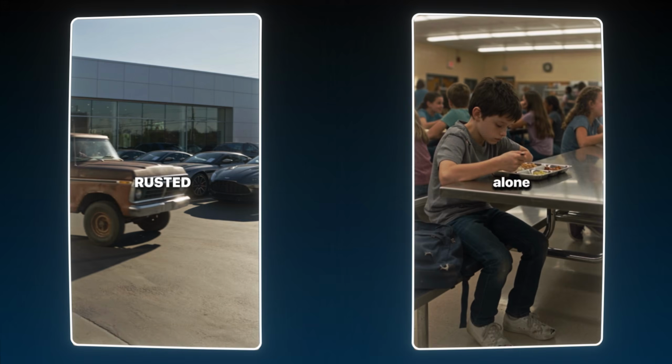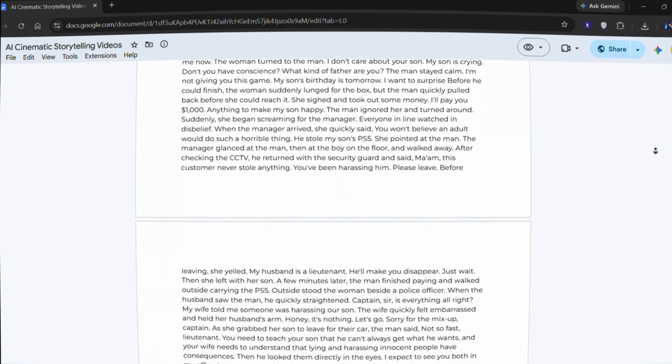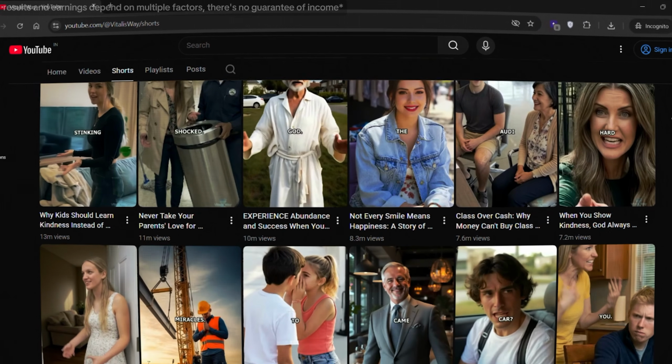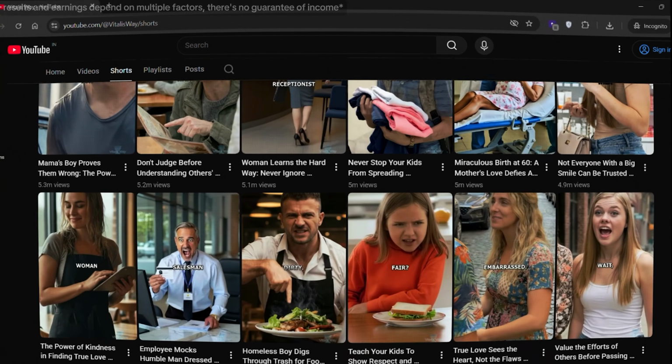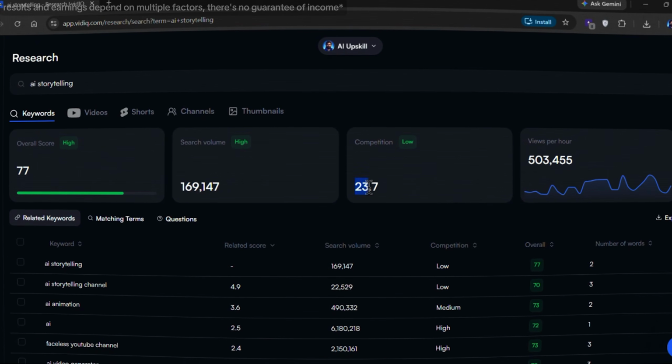And that's how simple it is to create short AI storytelling videos from scratch. You now have the exact blueprint and the perfect prompts. The creators already doing this are pulling in millions of views and thousands of dollars a month, while the competition is still low enough for new channels.